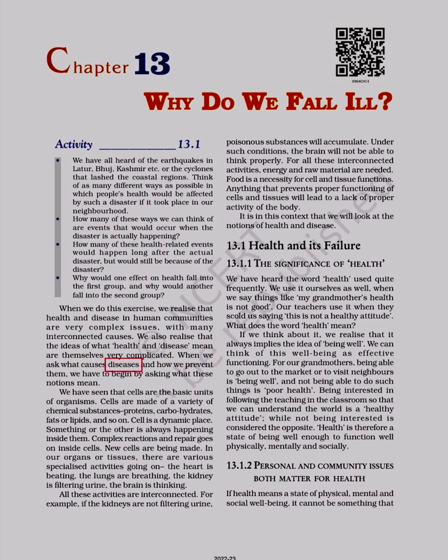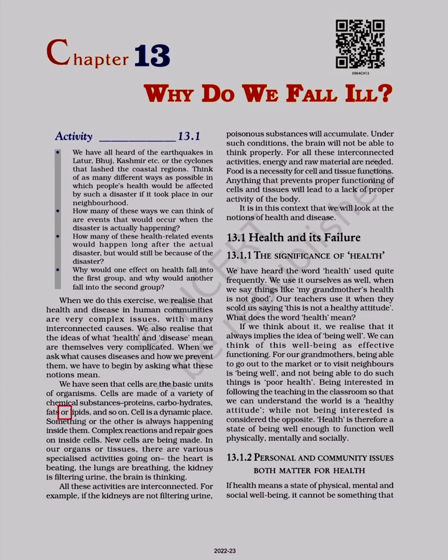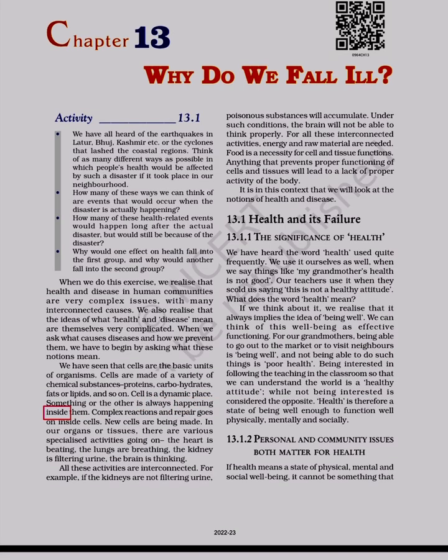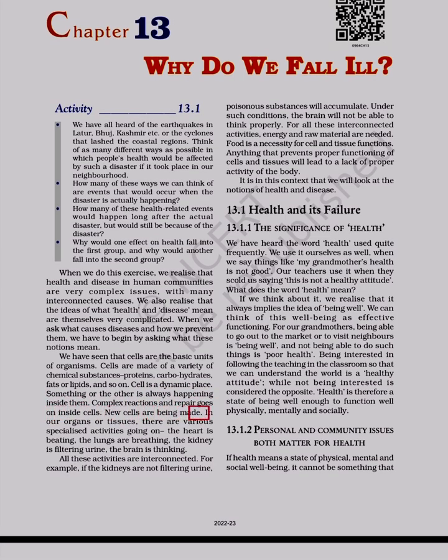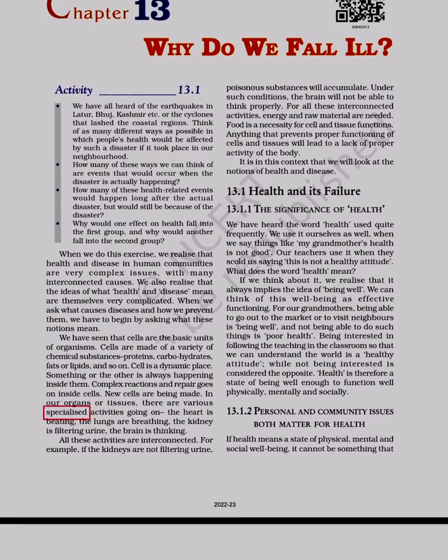When we ask what causes diseases and how we prevent them, we have to begin by asking what these notions mean. We have seen that cells are the basic units of organisms. Cells are made of a variety of chemical substances: proteins, carbohydrates, fats or lipids, and so on. Cell is a dynamic place. Something or the other is always happening inside them. Complex reactions and repair go on inside cells. New cells are being made in our organs or tissues. There are various specialized activities going on.